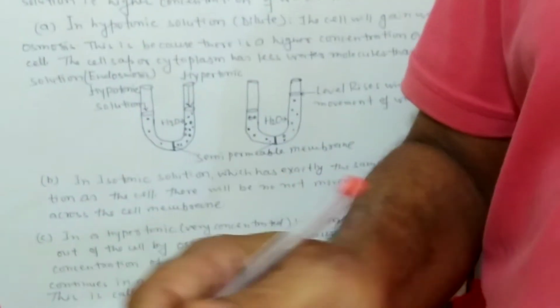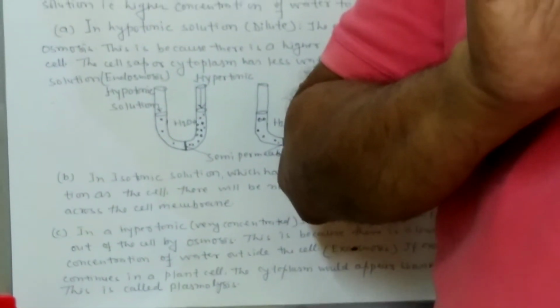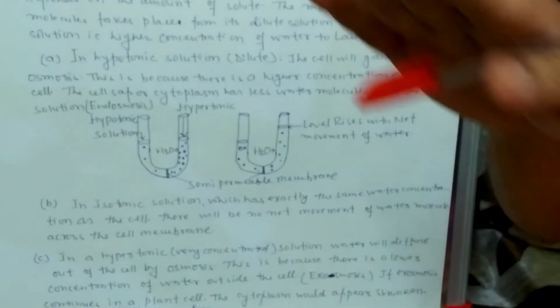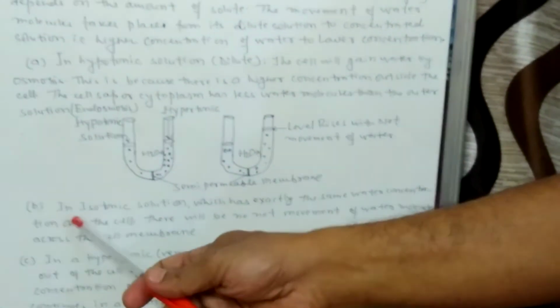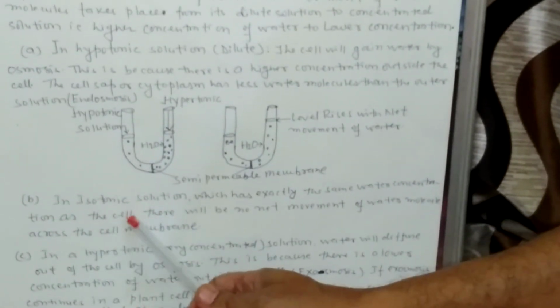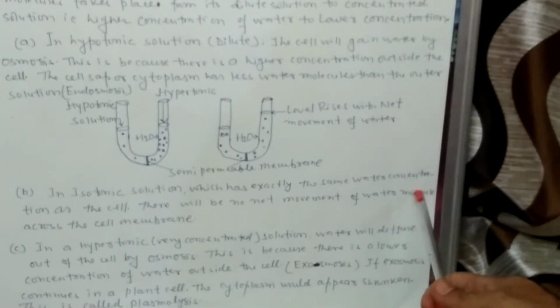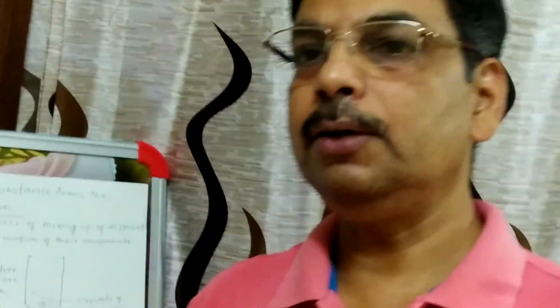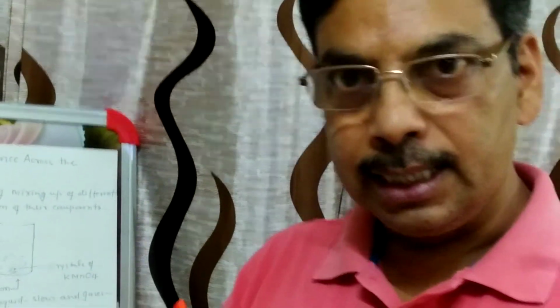Isotonic solutions are those solutions in which the amount of solute and the solvent is equal. Meaning solute molecules and the water are equal. So here there will be no movement of water on either side. So the level of water will remain constant here. So in an isotonic solution, which has exactly the same water concentration as the cell, there will be no net movement of water molecules across the cell membrane because here the amount of solute and solvent is equal. So here water will not move, it will remain stable.